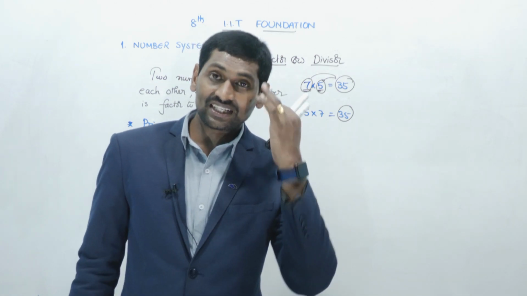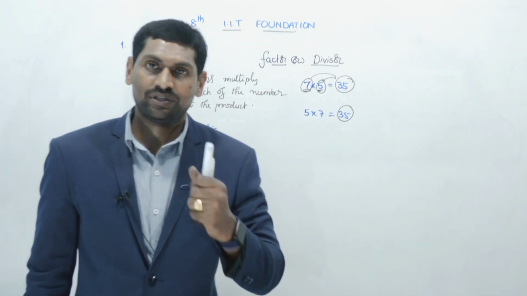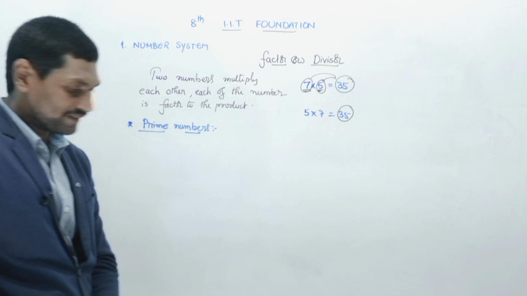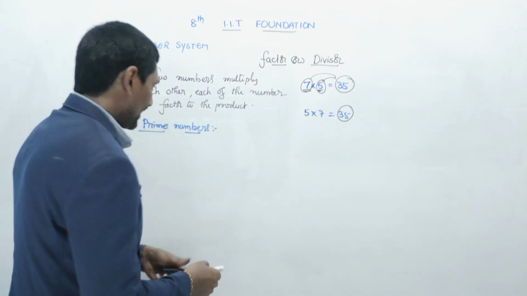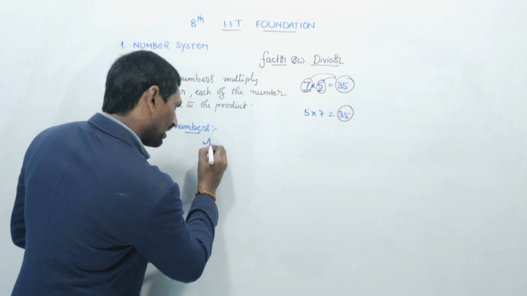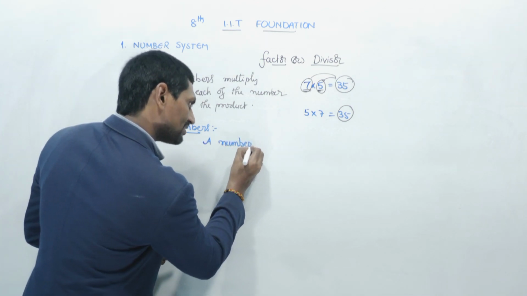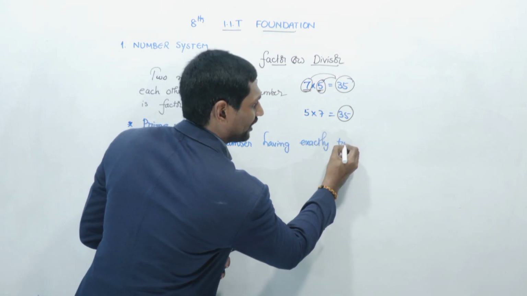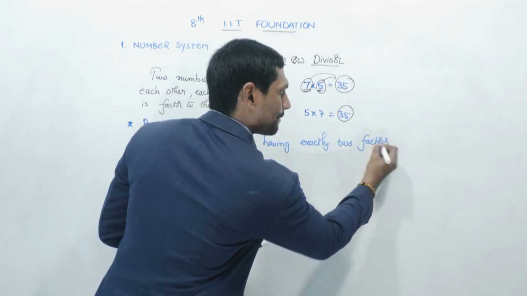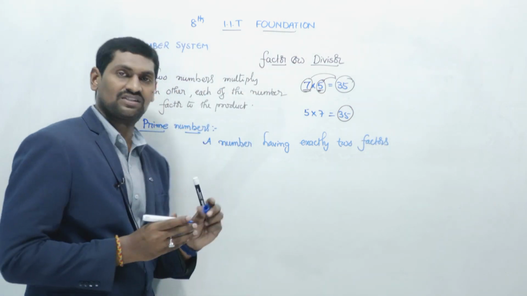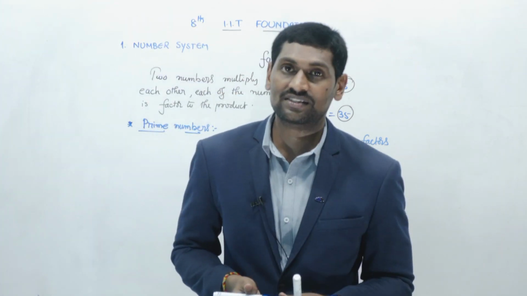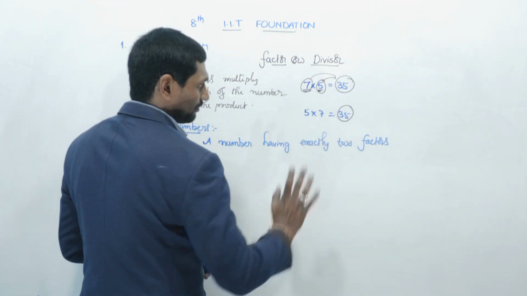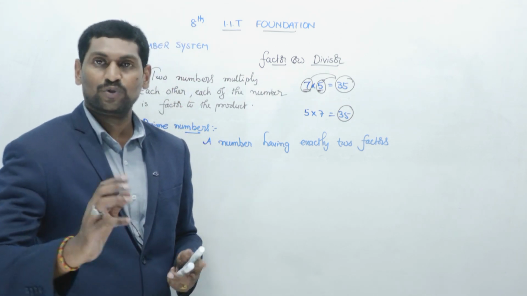A number having exactly or only two factors is called a prime number. More than two factors are called composite numbers.